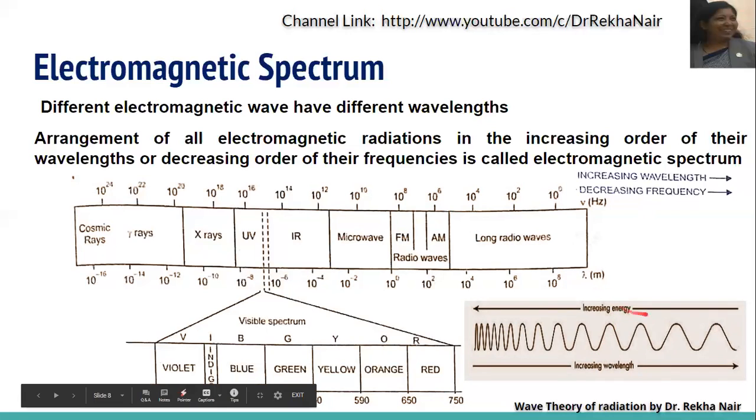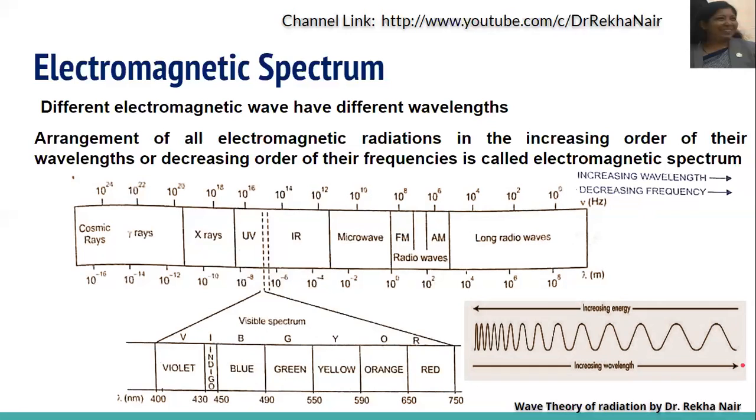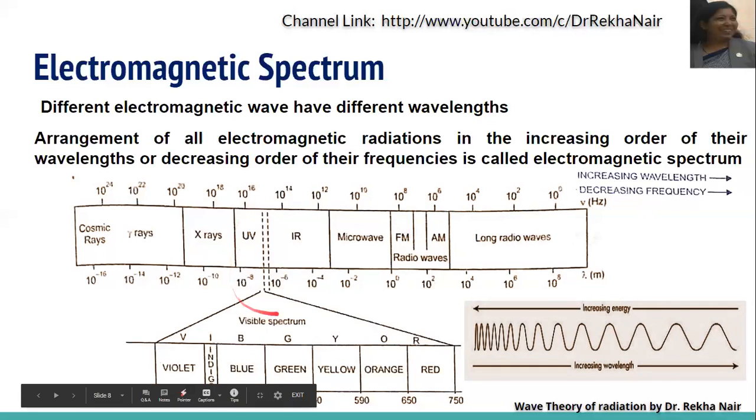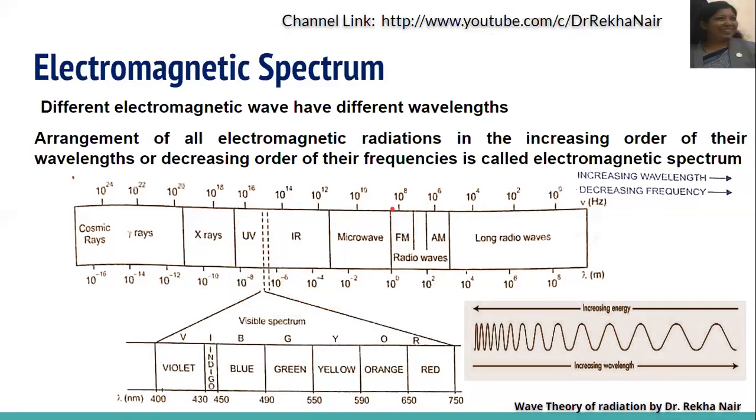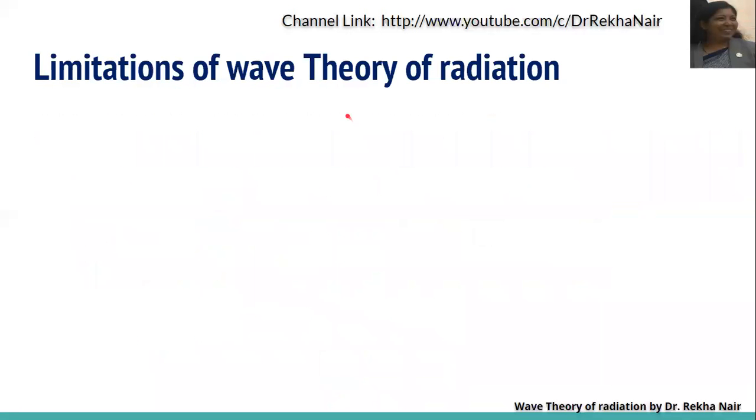So you can see energy increasing in the opposite direction and wavelength increasing in the left to right direction. This arrangement of electromagnetic radiations in increasing order of their wavelengths and decreasing order of their frequencies is nothing but the electromagnetic spectrum. There are some limitations of the wave theory of radiation.